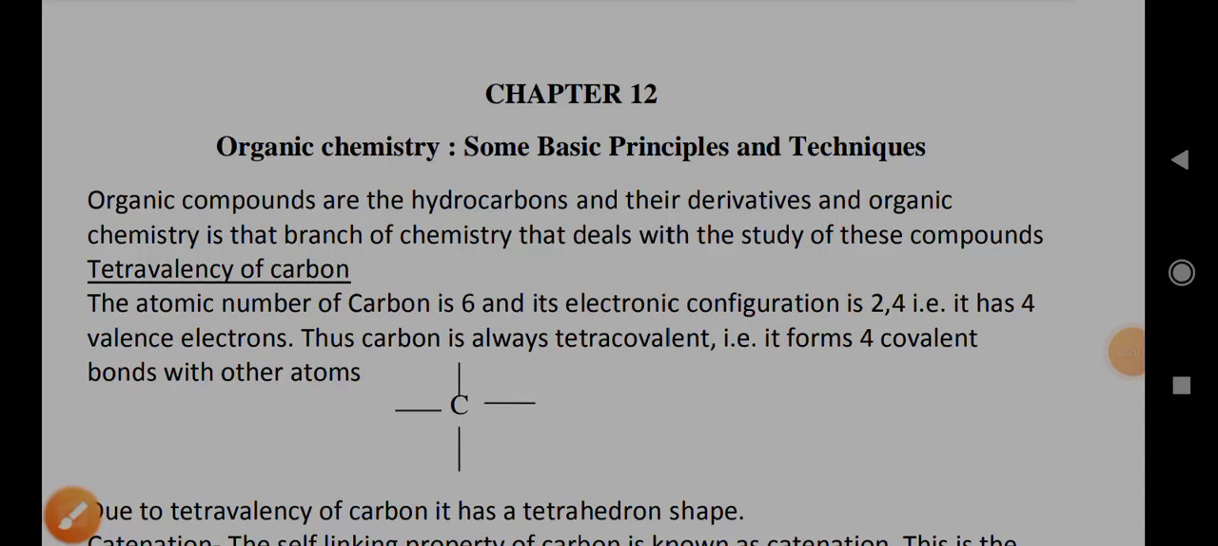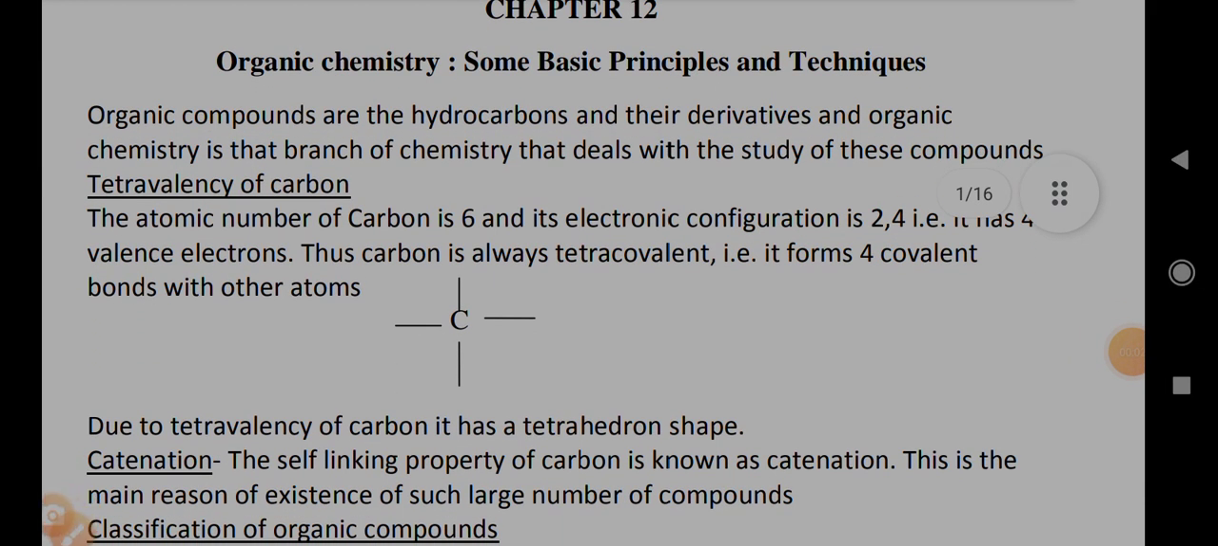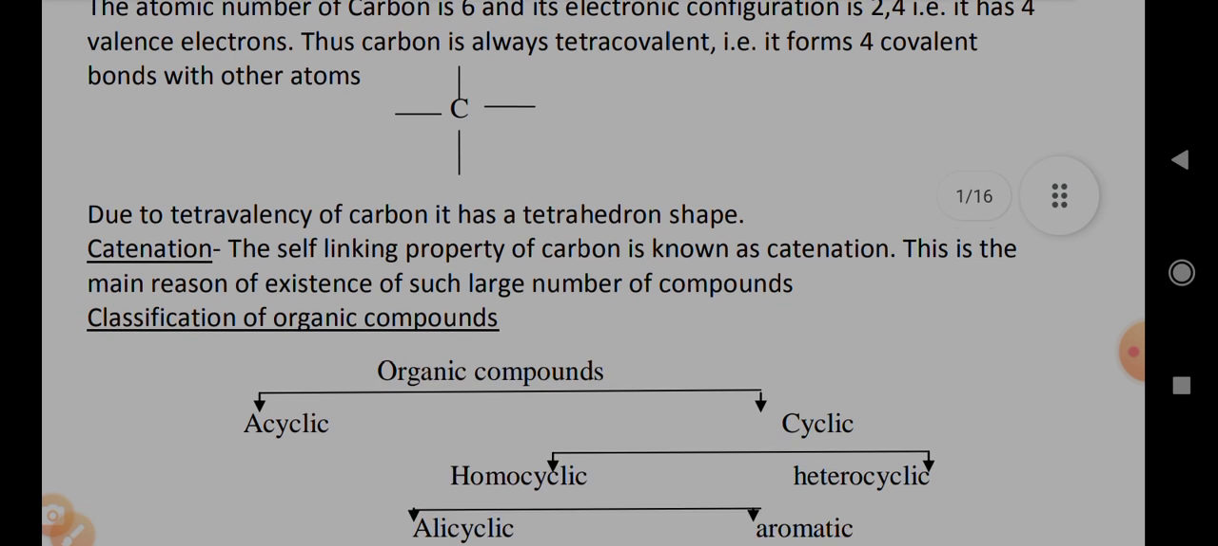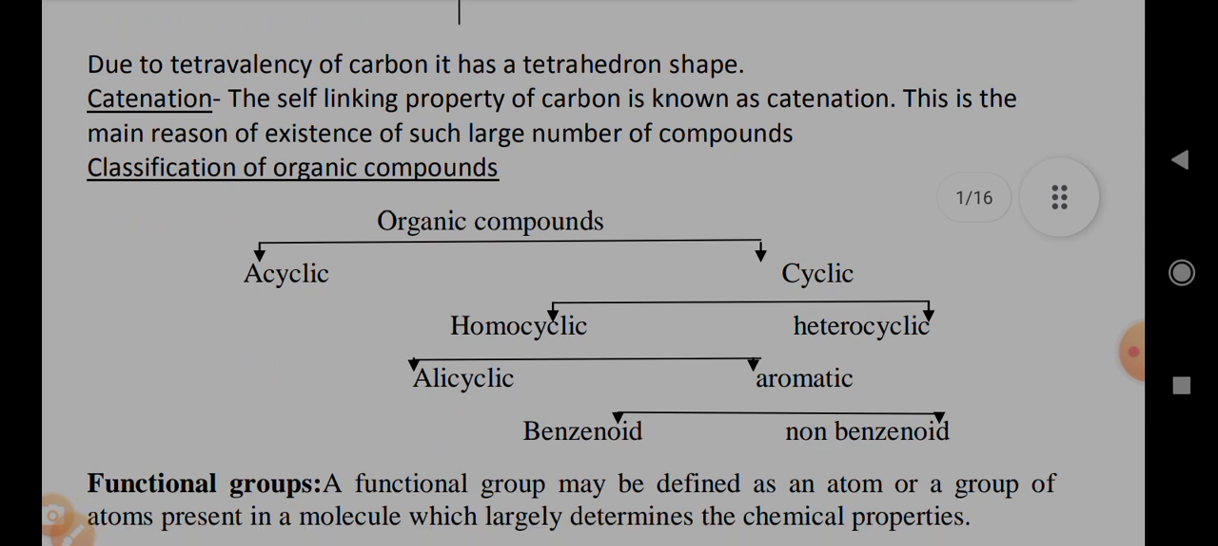Organic chemistry. Organic compounds are the hydrocarbons and their derivatives, and organic chemistry is that branch of chemistry that deals with the study of these compounds. Tetravalency of carbon. Atomic number of carbon is 6 and its electronic configuration is 2, 4, that is, it has 4 valence electrons. This carbon is always tetracovalent, that is, it forms 4 covalent bonds with other atoms. Due to tetravalency of carbon, it has a tetrahedral shape.